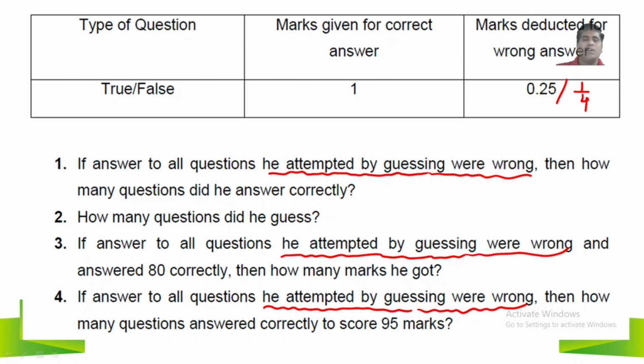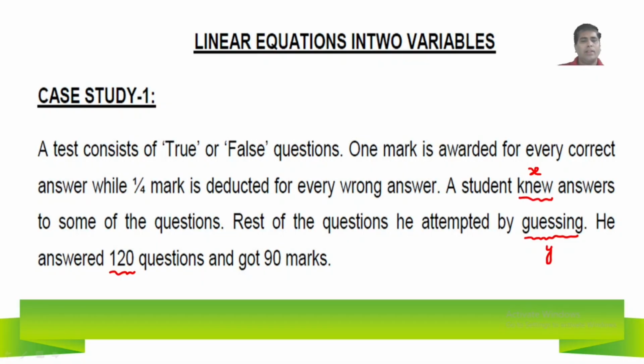So what are the important points we have to gather from this case study? One is that the total number of questions is 120. This is one point to be noted. In the first scenario, the student scoring is 90. So in the first scenario, he is scoring 90 marks.